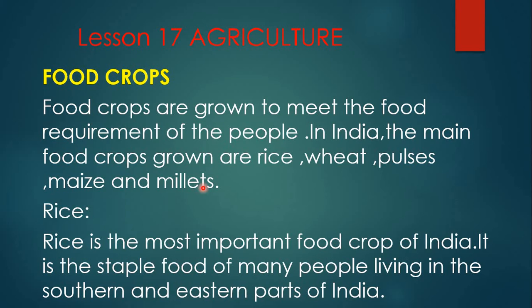So of course man is in need of food. So these are the things, especially rice, wheat, pulses, maize and millets. These are usually eaten by the people. Therefore these types of things have been grown in order to meet the requirements of the people. So next we have rice.